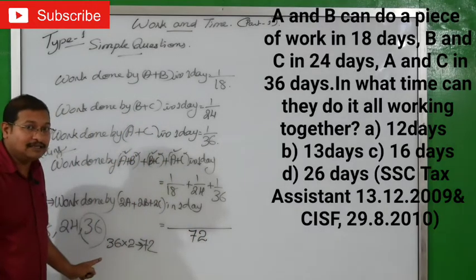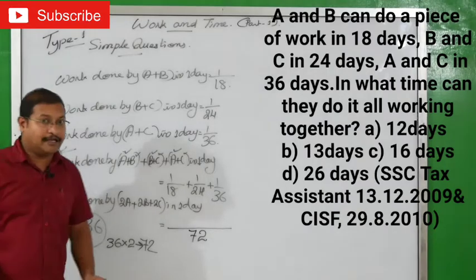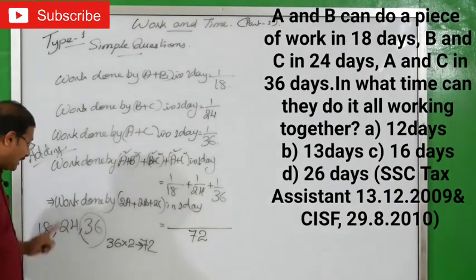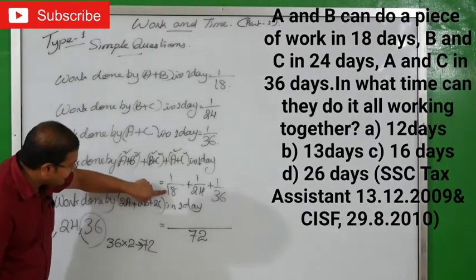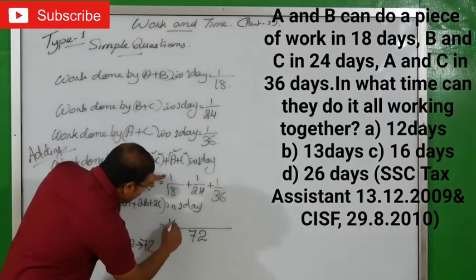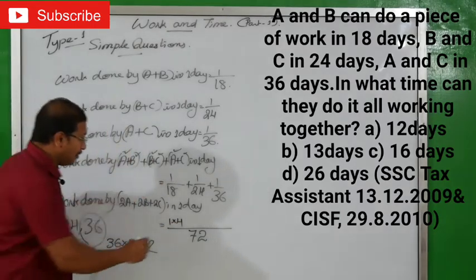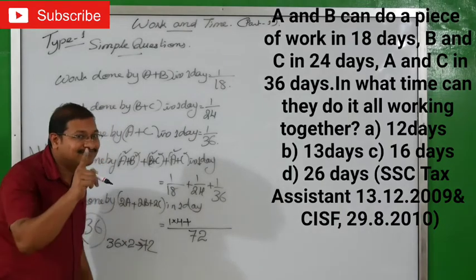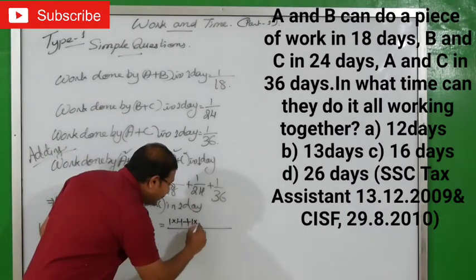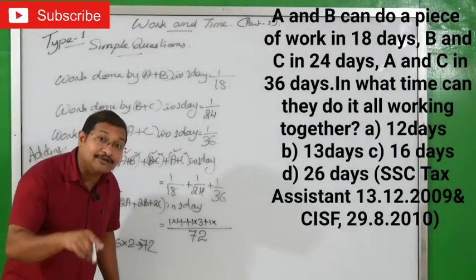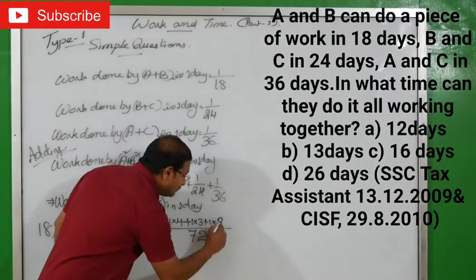This is another method to find out LCM directly. Ready? So please make sure that you are studying that. So 72. After that, what you will do? 18 into how much you will get 72? 18 4s are 72. That means 1 into 4. Plus, now 24 into how much you will get 72? 3. That means 1 into 3, plus 1 into, 36 into how much you will get 72? 2. That means we will write here 2.